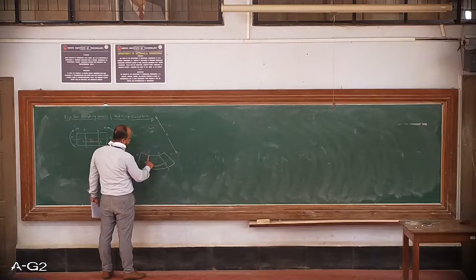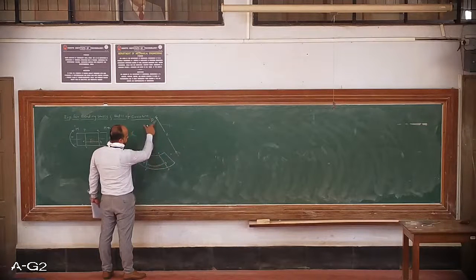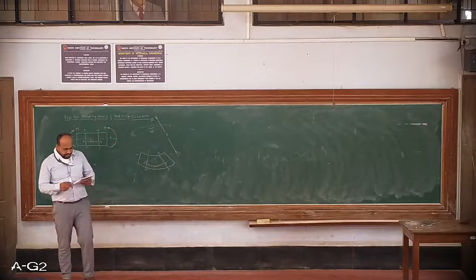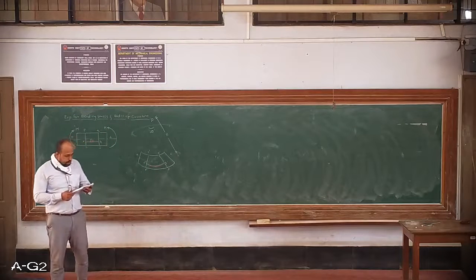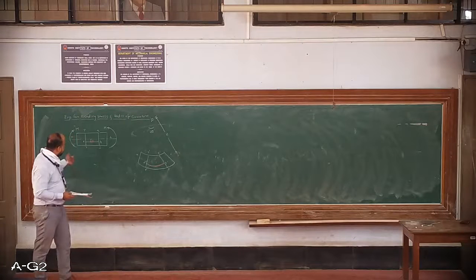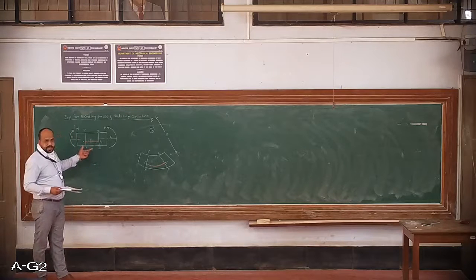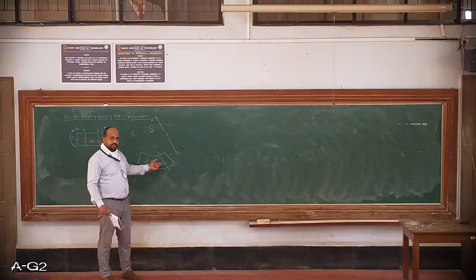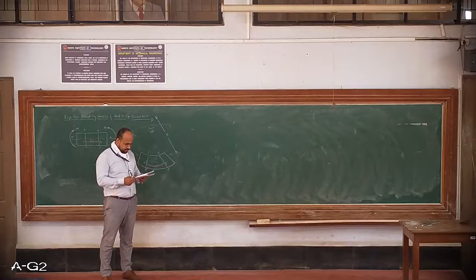Where these sides meet, they make an included angle, that is d theta. Similarly, a fiber EF which is initially straight, due to application of moment, will bend into an arc. It will be like this.